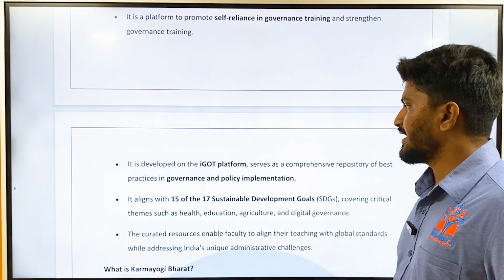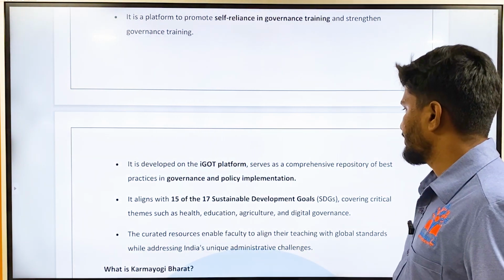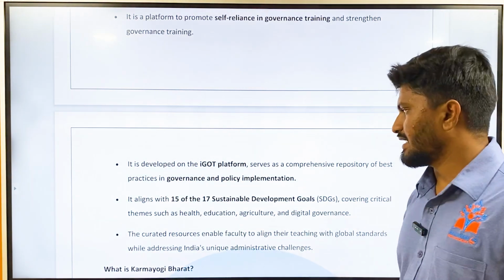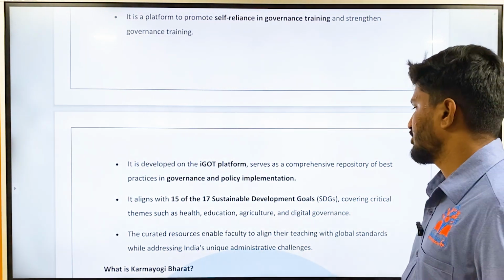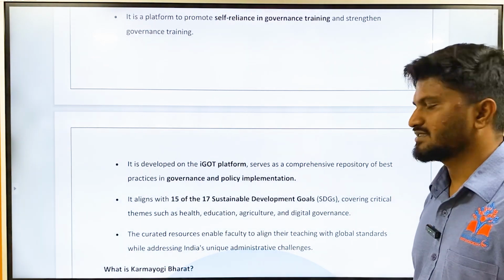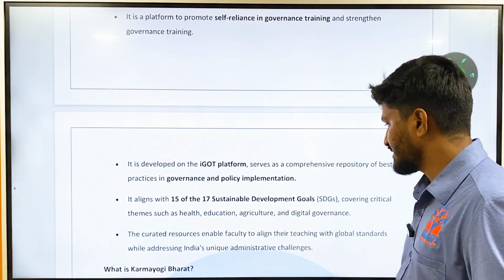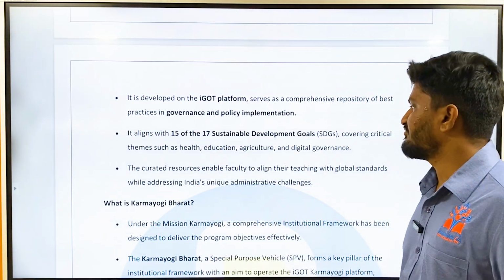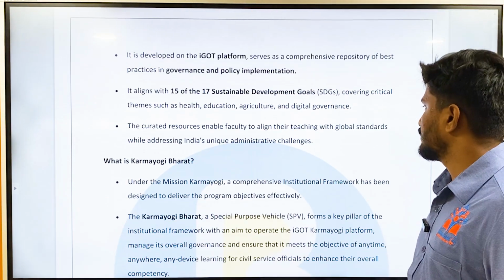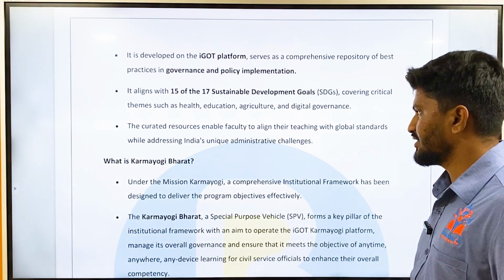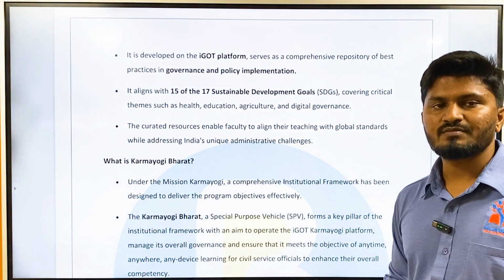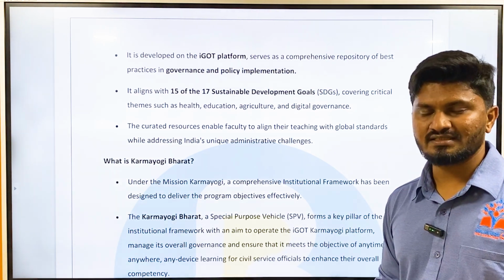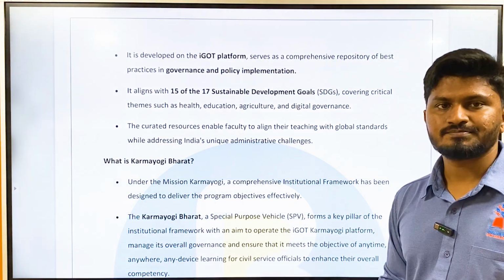It is developed on the iGOT platform and serves as a comprehensive repository of best practices in governance and policy implementation. It aligns with 15 of the 17 Sustainable Development Goals, covering critical themes such as health, education, agriculture, and digital governance. The curated resources enable faculty to align their teaching with global standards while addressing India's unique administrative challenges. The aim is to train civil servants so that they meet global standards and perform well in their services.